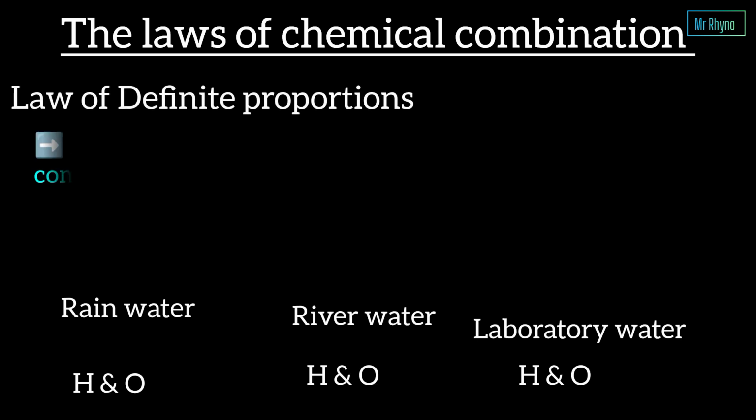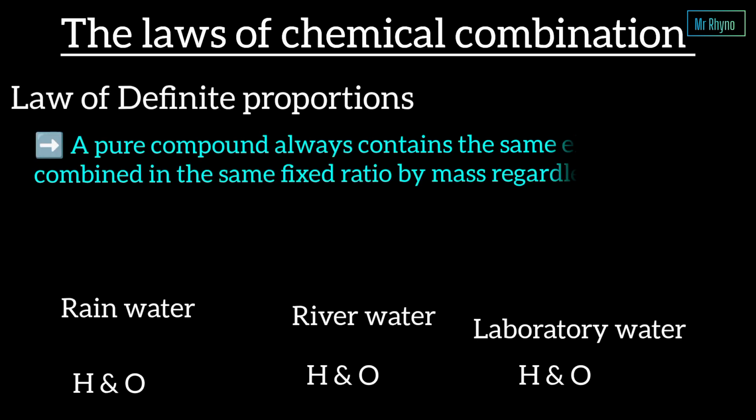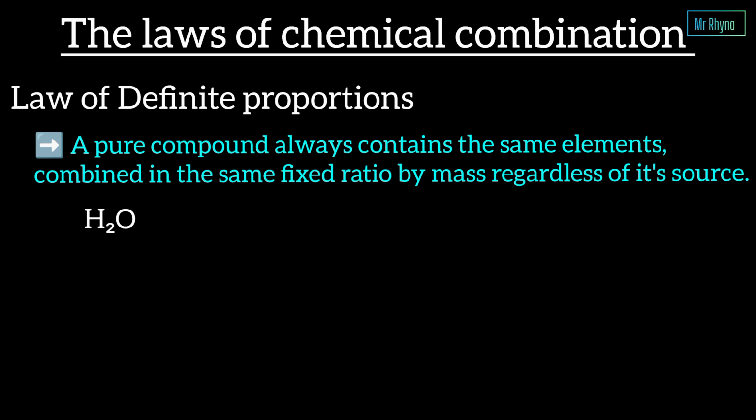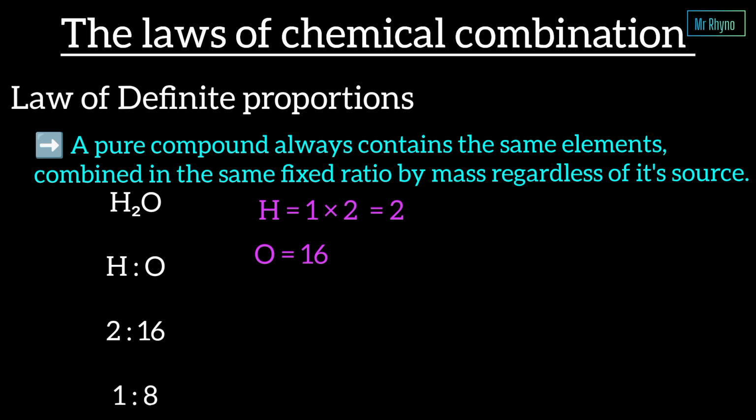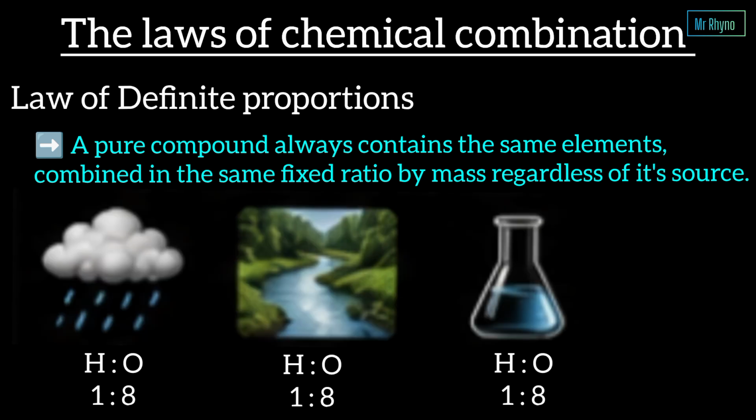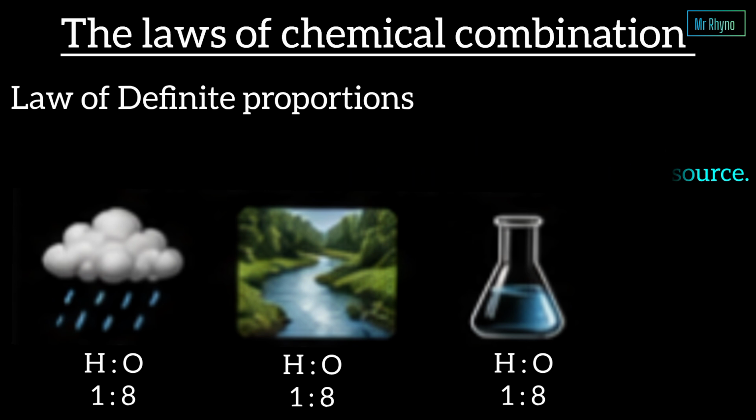The law states that a pure compound always contains the same elements combined in the same fixed ratio by mass, regardless of its source. Let's examine water. Hydrogen has an atomic mass of 1. There are 2 hydrogen atoms, therefore 2 multiplied by 1 equals 2. Oxygen has an atomic mass of 16, therefore the mass ratio becomes 2 to 16. Simplifying this, we get 1 to 8. No matter where the water comes from, the ratio remains 1 to 8. That ratio never changes. Let's look at an example for this.